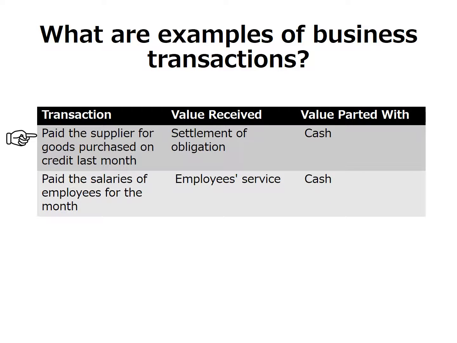Next transaction, the business paid a supplier for goods purchased on credit last month. So the value received is the settlement of obligation, the settlement or the payment of obligation. The value parted with is cash. Next transaction, the business paid the salaries of employees for the month. The value received, of course, the employee's service to the business. The value parted with is cash.